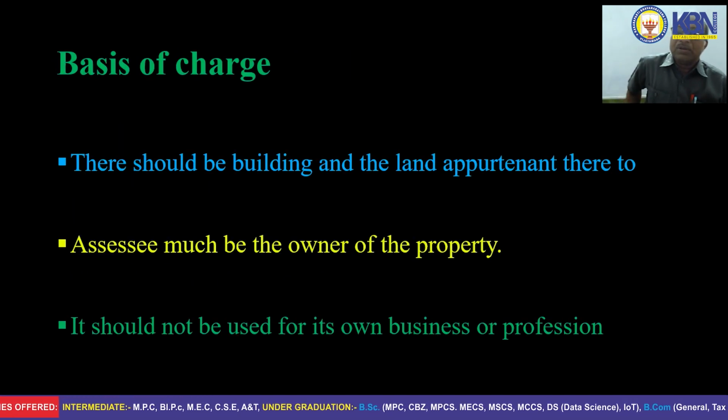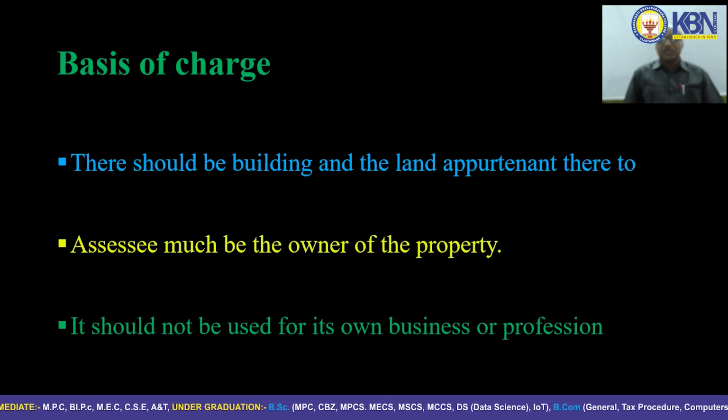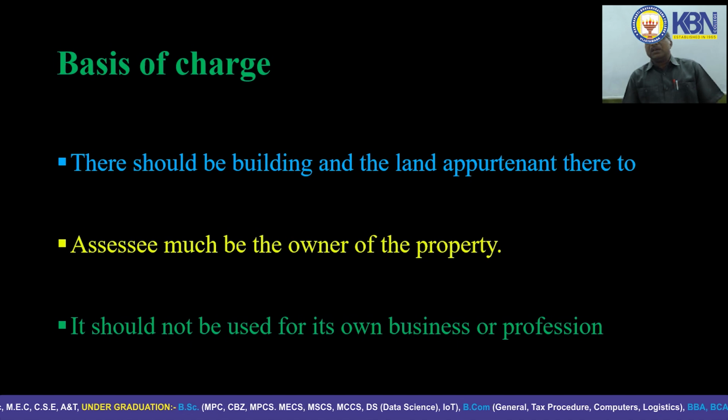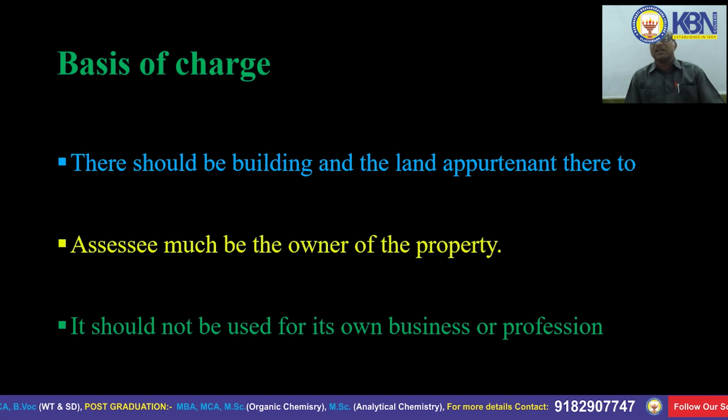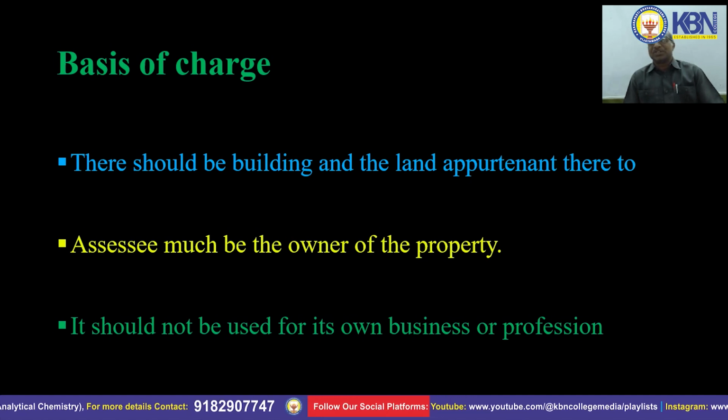Now we go for the basis of charge. The incomes which we tax under this head must have the following basis. That is, there should be a building and a land appurtenant thereto. There should be a building, and if there is any land connected to the building, that also comes under house property. Vacant land cannot come under this head. That will be put to tax in the income from other sources.